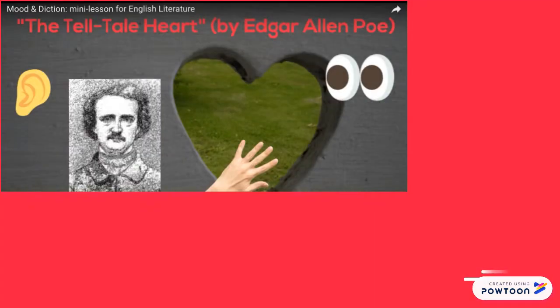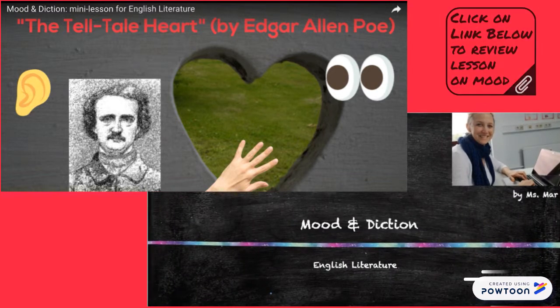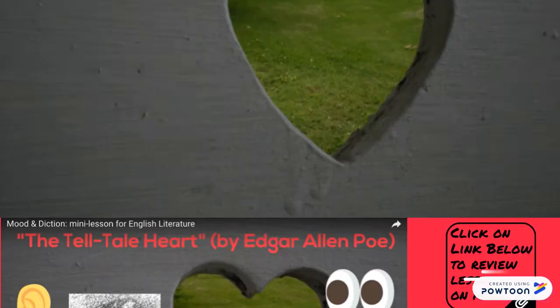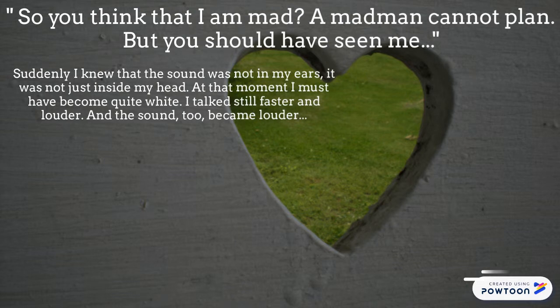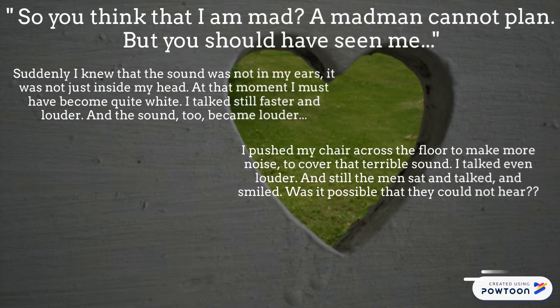Let's take a closer look at The Tell-Tale Heart. In our lesson on mood and diction, we found a creepy and fearsome atmosphere in this story. Was the author's purpose only to scare his audience with a murderous character? Upon further inspection, we can actually gain insight into Poe's attitude about mental illness. Initially, the narrator seems proud of his actions, and it's hard to sympathize with a cold-blooded killer. But as the story progresses, we see him become confused and lose control.